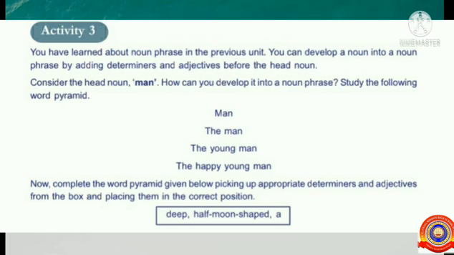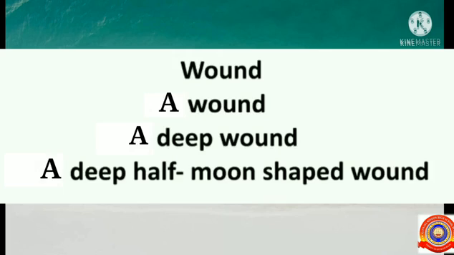Study the following word pyramid. All of you read it. Man, the young man, the happy young man. Now, complete the word pyramid given below, picking up appropriate determiners and adjectives from the box and placing them in the correct position. Some determiners and adjectives are given here. Deep, half moon shaped and a. Students, how will you write it? Yes, very good. Wound, a deep wound, a deep half moon shaped wound.